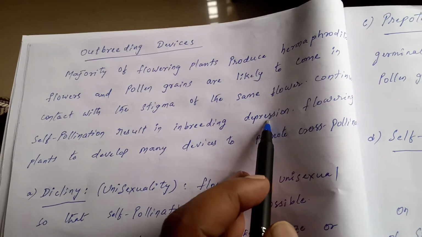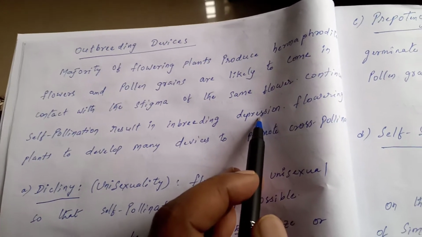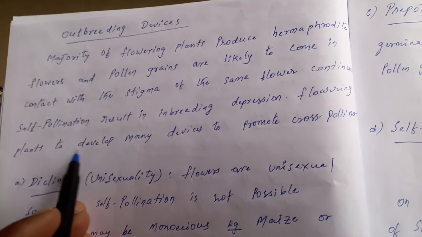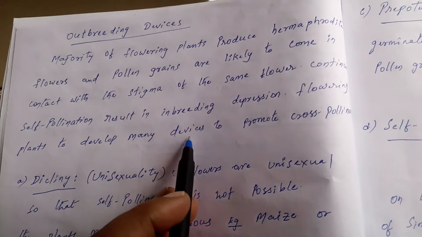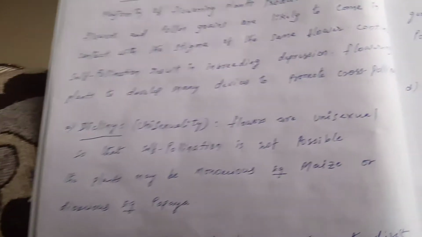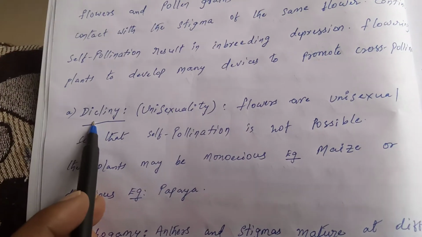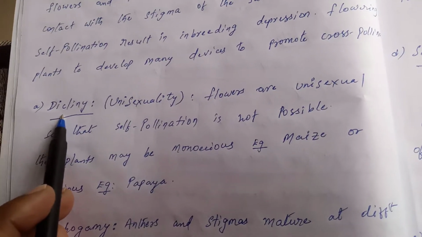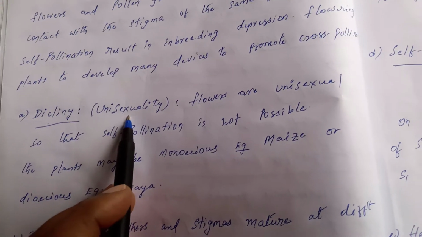Inbreeding depression means losing vigor in the offspring of flowering plants. So for that, flowering plants have developed many devices to promote cross-pollination. Here we will discuss some of the devices which promote cross-pollination. The first one is diclinY. Diclinuy is also called unisexuality.